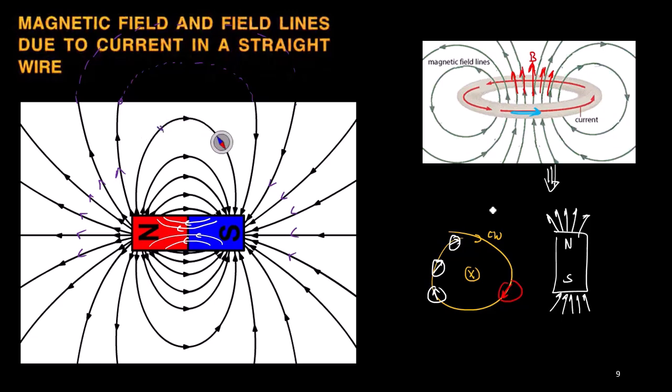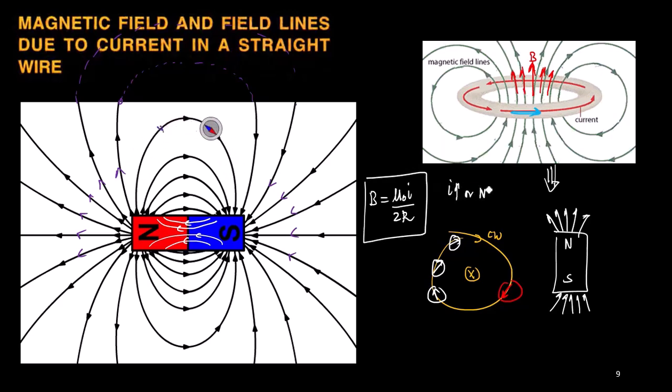But one major drawback of the permanent magnet is that I cannot change the magnetic field. As I discussed, the magnetic field strength can be changed inside the electromagnet. Why? Because B is basically mu naught I by 2R. In order to change this B, you can increase the I, or increase the N number also.